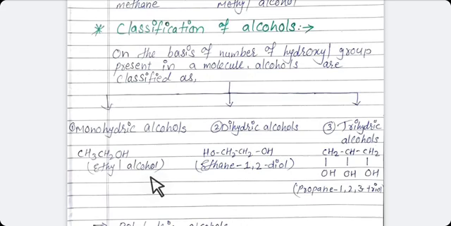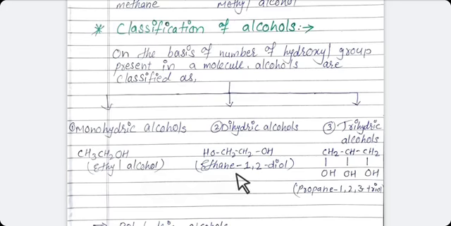As all of you know, mono means one, meaning one hydrogen atom is replaced by a hydroxyl group. Or you can say monohydric alcohols contain only one hydroxyl group in their molecule. A simple example is ethyl alcohol.